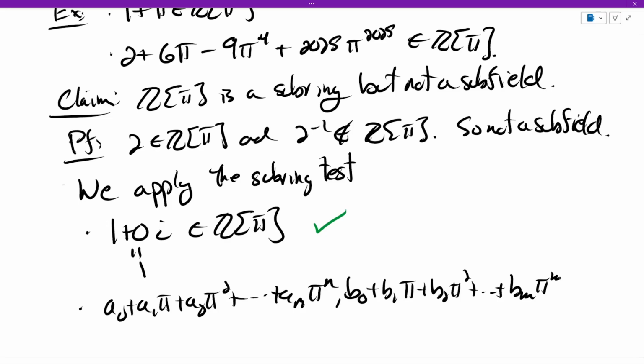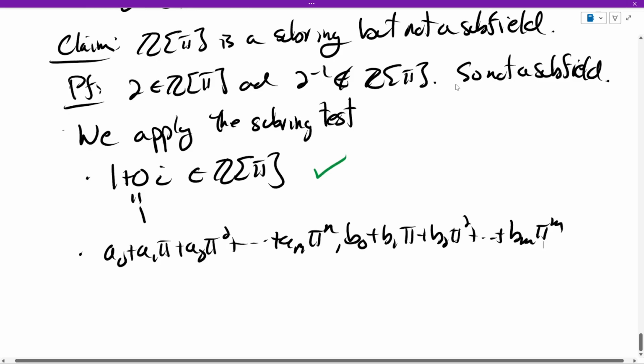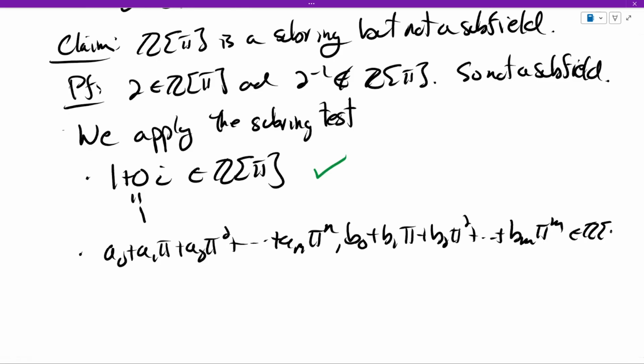And it may not be the same degree in pi. So these are polynomials in pi. And then we have to check their differences there. Now, without loss of generality, let's suppose that n is bigger than or equal to m.